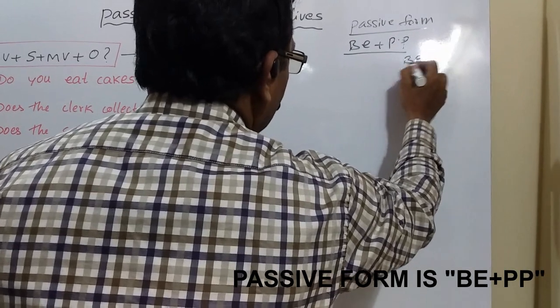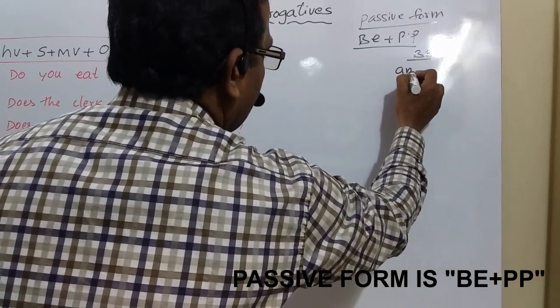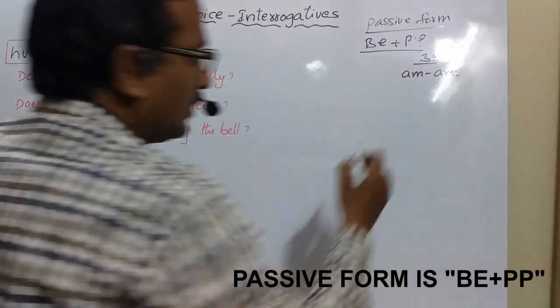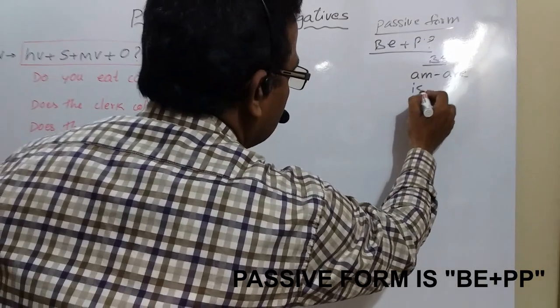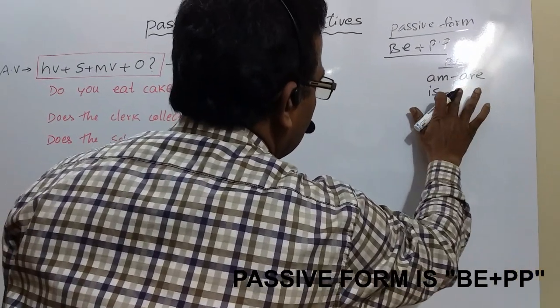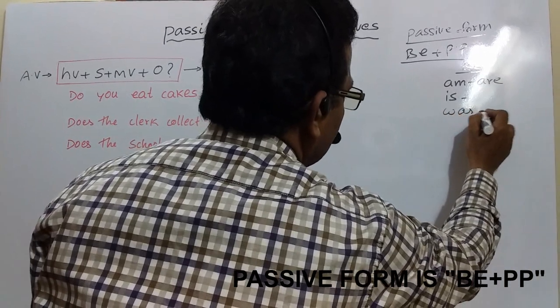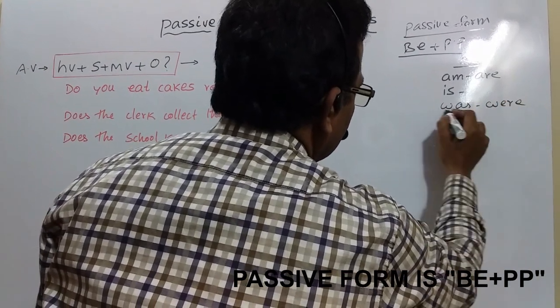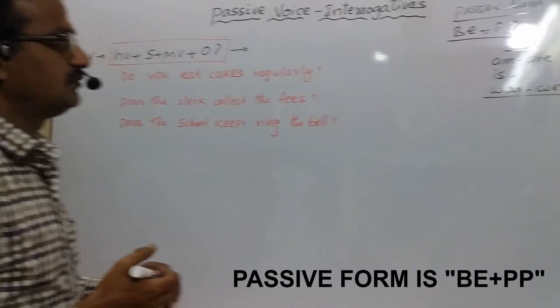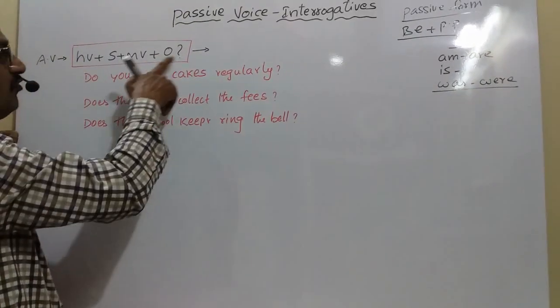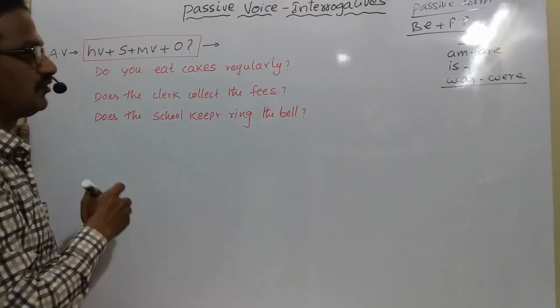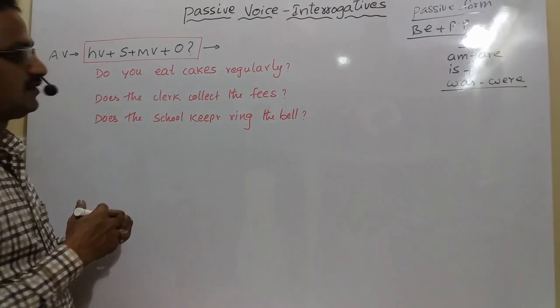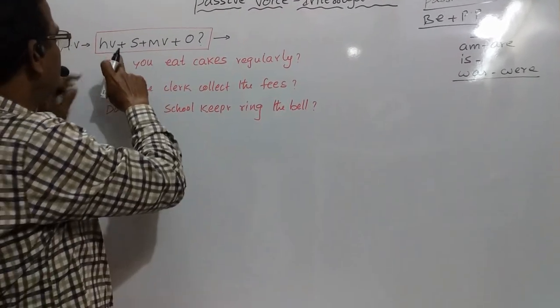Be forms, as we learned earlier: am, are, is, was, were. These are the finite be forms which are used with Formula 1 to change into passive voice.